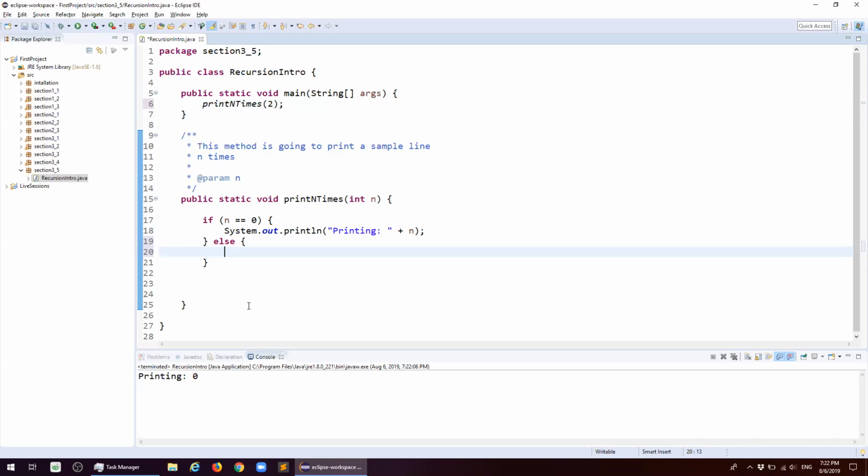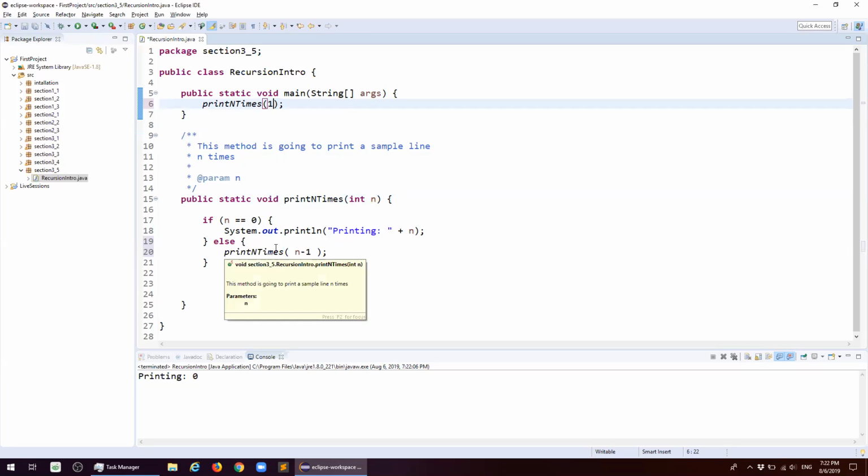Now, in the else condition, for the cases where n is not equal to 0, for example n is 2, I'm going to call this method, printNTimes. And let's close this statement before we forget. And instead of giving a specific number, I'm going to assume that n is not equal to 1. It means n is something more than 1. I'm going to say, call this method and pass a value that is 1 less than whatever the user has passed in. For example, we're going to do print 1, right? So what will happen is this will come here.